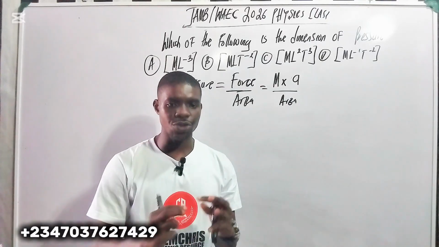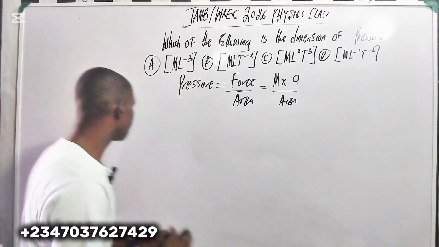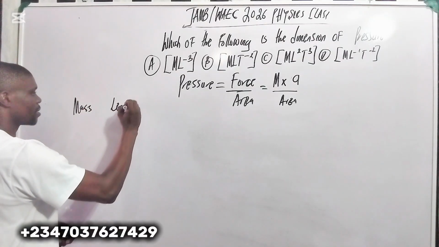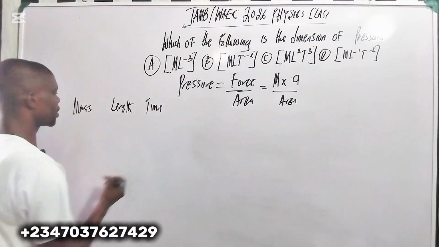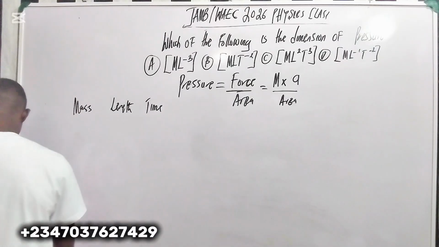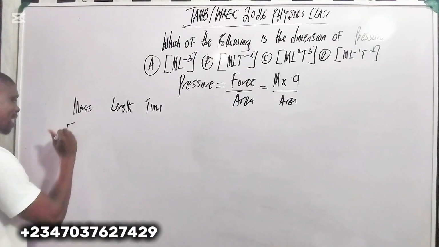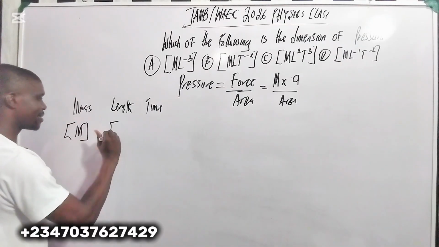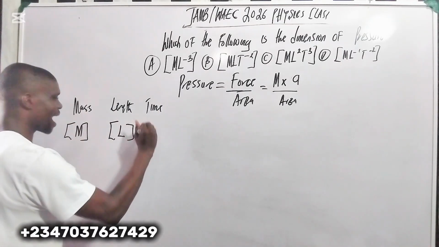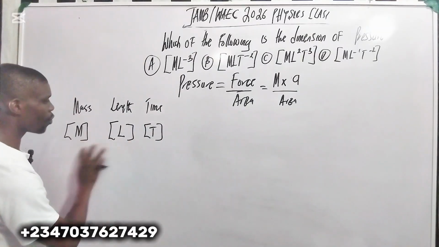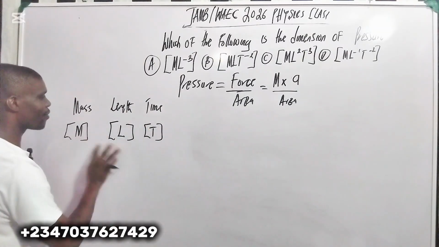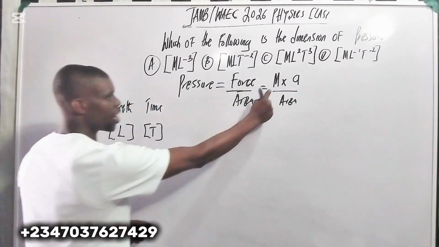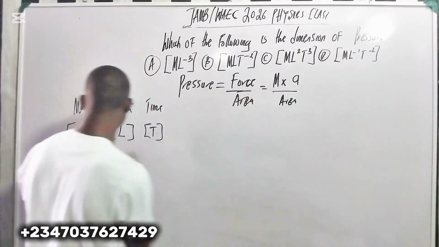Now, in physics we have what is called dimension, and we have fundamental quantities. The three main fundamental quantities are mass, length, and time. The dimension for mass is capital letter M, for length is L, and for time is T. All the things I want to do here revolve around this. Here we already have mass, this is the M.